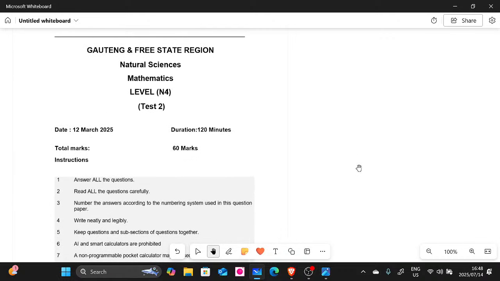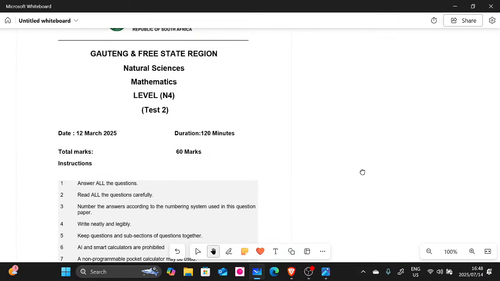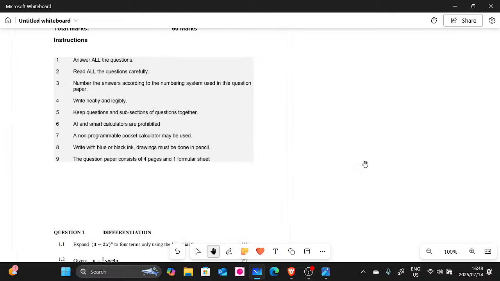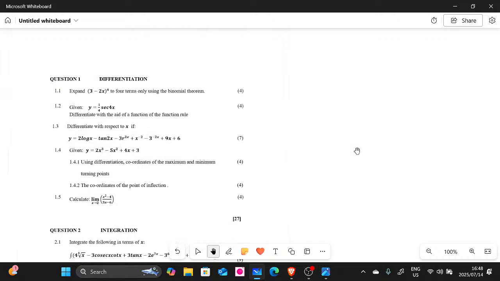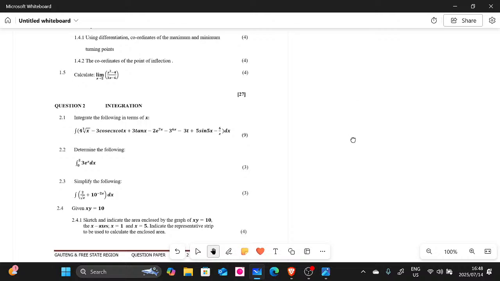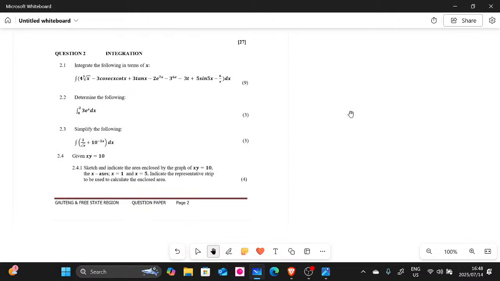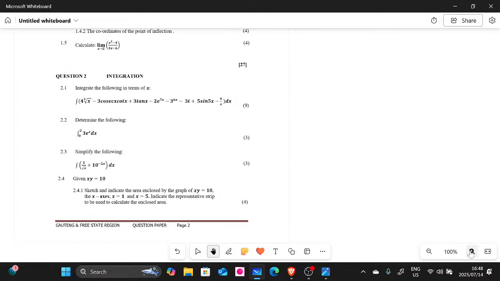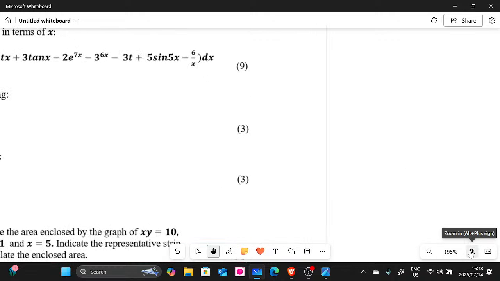So this was written in March 2025. It was out of 60. But the one that you're gonna write on the 16th this block, I think it's gonna be out of 70. So let me not waste any time, guys. Let me just zoom in on question 2 here.